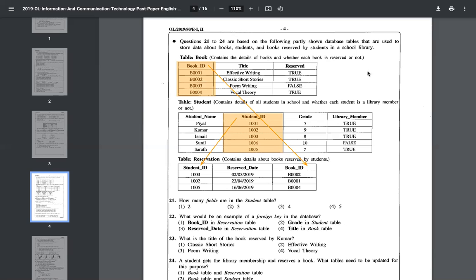Okay, I'll draw that in this brown color. So this is called foreign key. And student ID is also a foreign key, which is coming from the student table. Book ID is also a foreign key, which is coming from the book table. So those are foreign keys. And those foreign keys together form a new primary key for the reservation table.